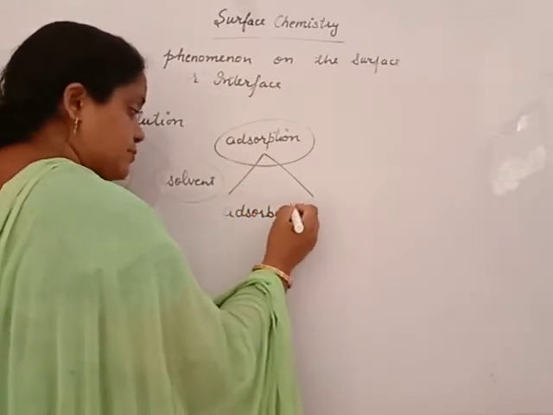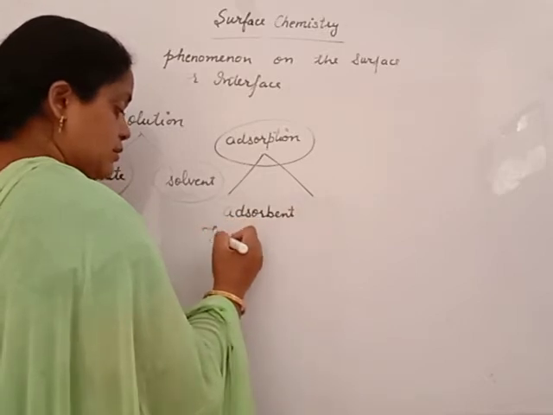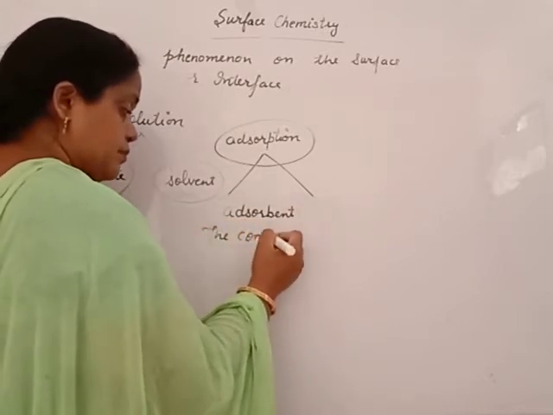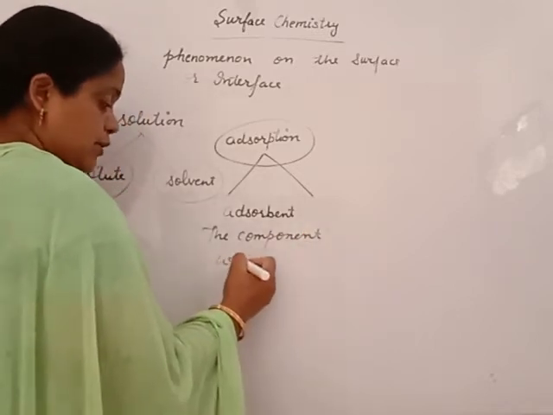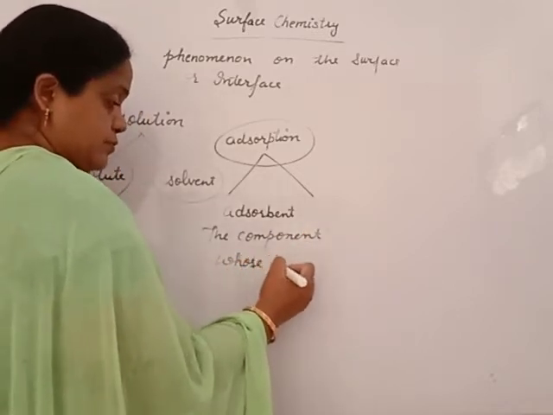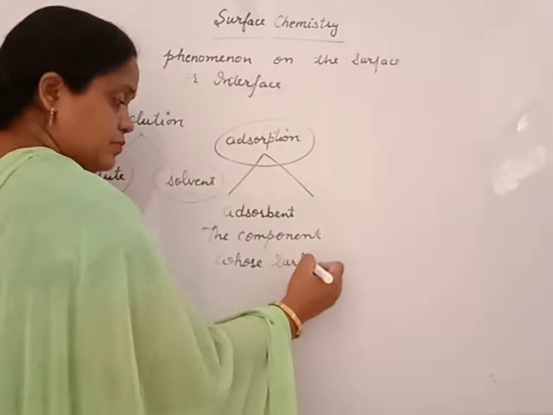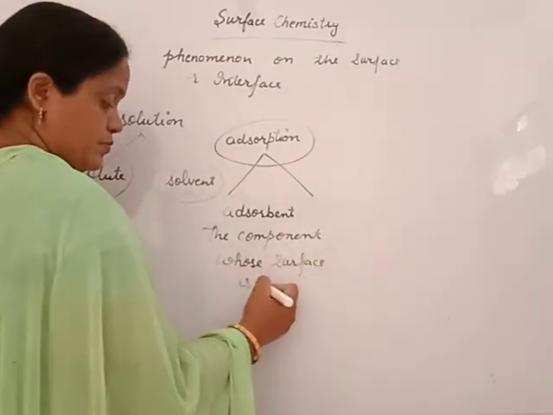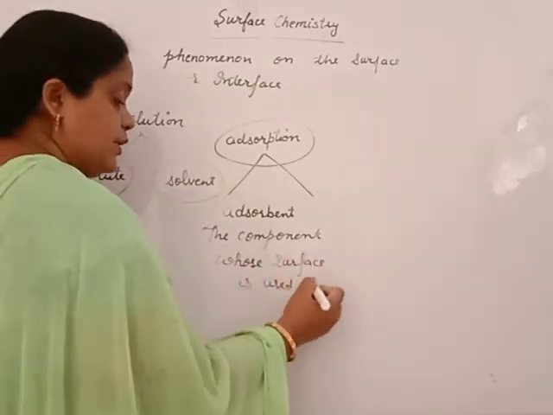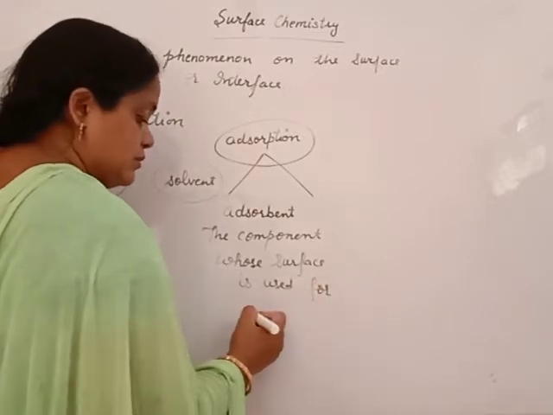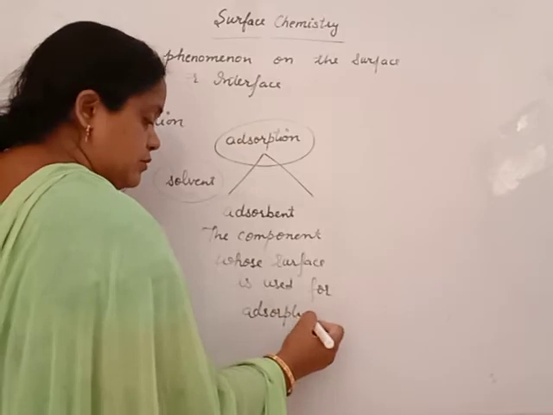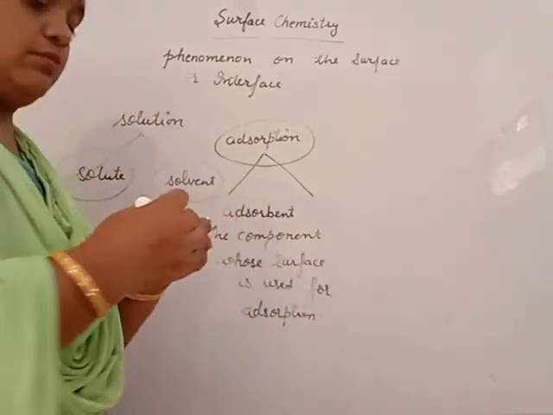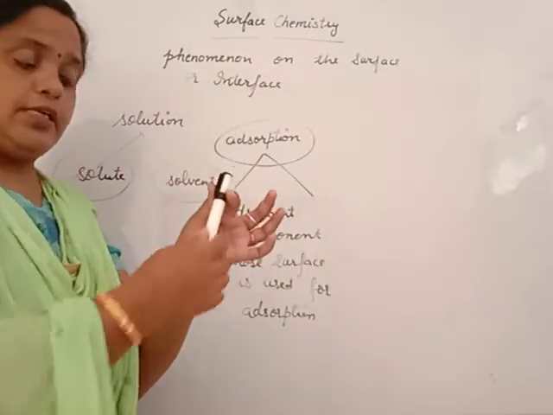Adsorbent. The component whose surface is used for adsorption. Beta, suppose this is a hand. Its surface is used.